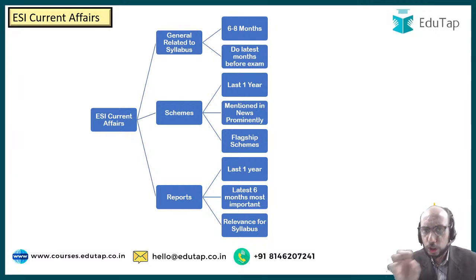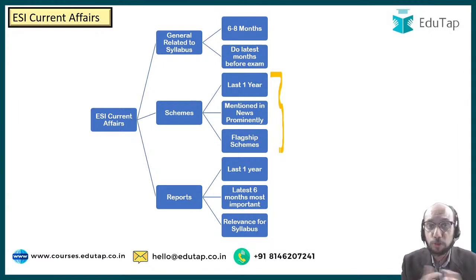आपको थोड़ी थोड़ी छोटी चीजों को गैदर करना है. For example, students ask कि सर schemes के अंदर क्या पढ़ना चाहिए, right? So who has launched that scheme? When was the scheme launched? What is the budgetary allocation for that scheme? What are the objectives of that scheme? Who is the implementing agency of that scheme? Right? ऐसे करके 4, 5, 6 ऑब्जेक्टिव पॉइंट्स को आप निकाल लीजिए.